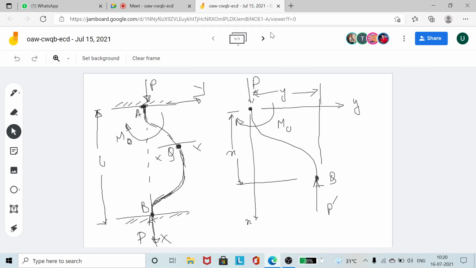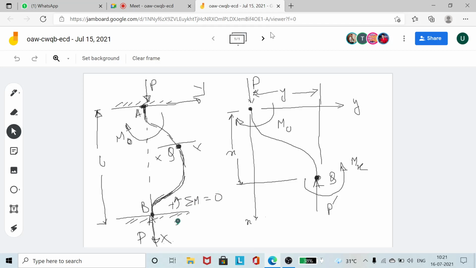Okay, so let us write the expression. Let us assume that the moment at this position is Mx, and first find the expression for Mx. Sigma M equals 0, taking anticlockwise moments as positive.